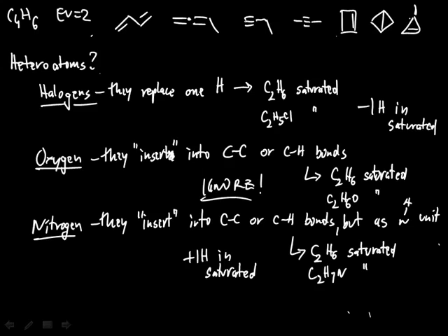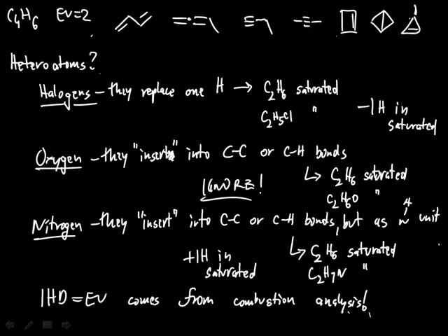So again, index of hydrogen deficiency, or elements of unsaturation, comes from combustion analysis. So these numbers are typically correlated to experimental data, and that's why they're rather important in our analysis, although we will see much more of them later on in the course as we start talking about spectroscopic methods for identification of organic compounds, which then tie nicely with this quantitative measure. In the next subtopic, we will finally get to the nomenclature of alkenes and see how we build up yet another layer onto the nomenclature of alkanes to name these compounds with a functional group.